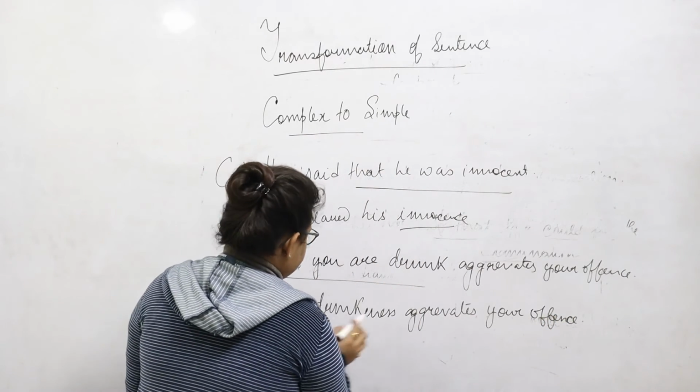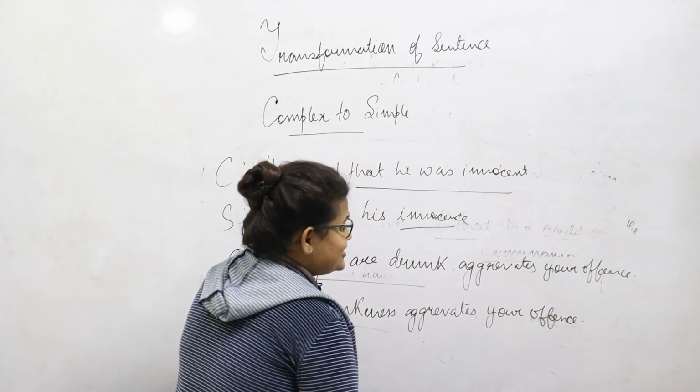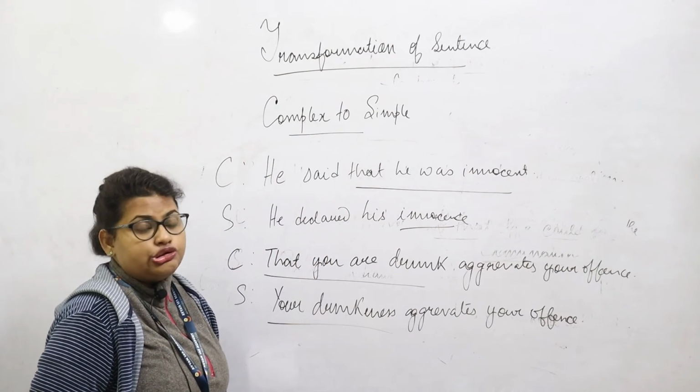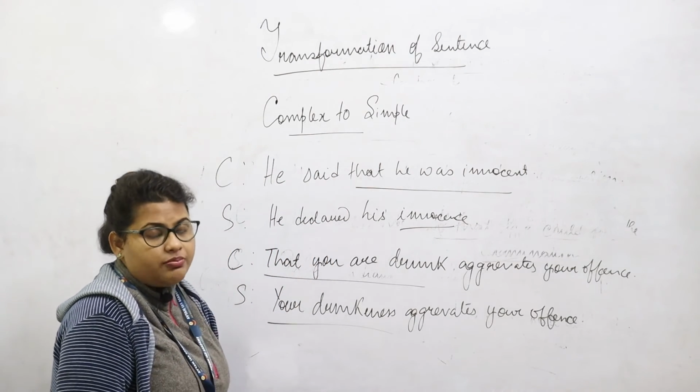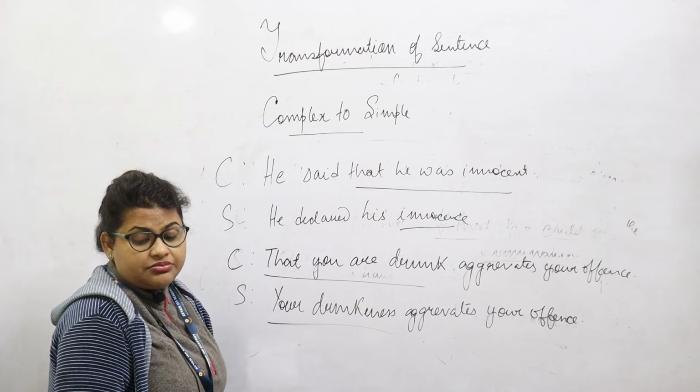That you are drunk is transformed as your drunkenness aggravates your offense. So that is how we'll do the transformation between simple to complex and complex to simple.